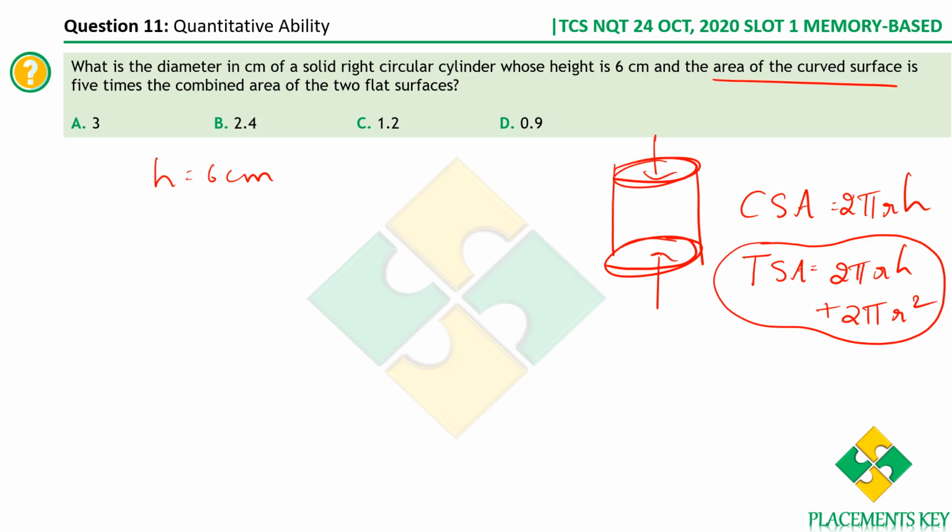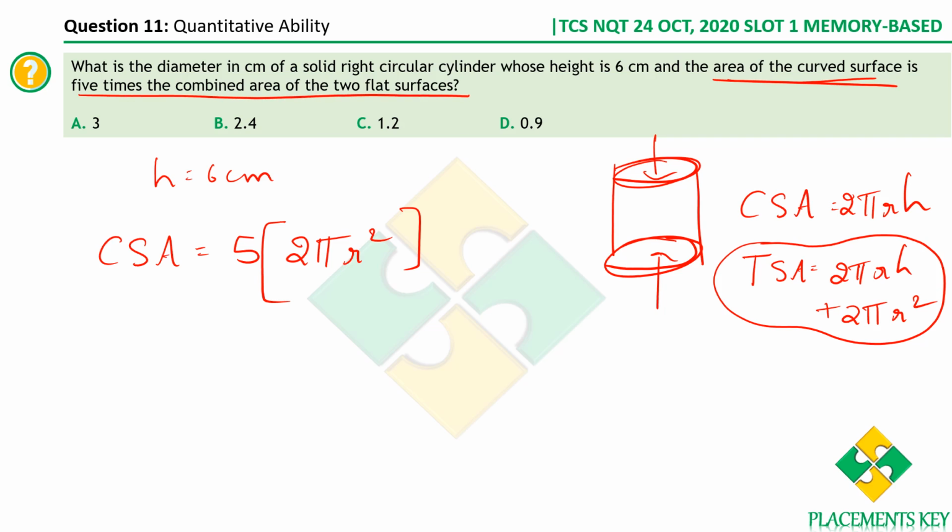The area of the curved surface, that is the CSA, curved surface area, is 5 times the combined surface area of the two flat surfaces. These are the flat surfaces, right? So this one and this one, yeah, the circles. So what is the combined area of two flat surfaces? It is 2 pi r square. Let me repeat. We are given that the curved surface area is 5 times the combined area of two flat surfaces, pi r square plus pi r square.